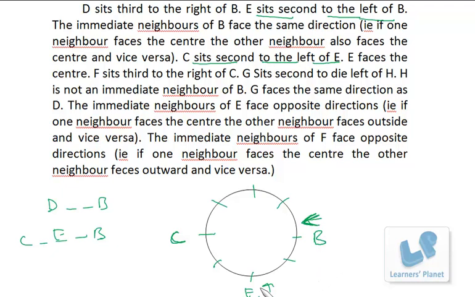Then only this side will be the left. So we got to know that B is facing the center.